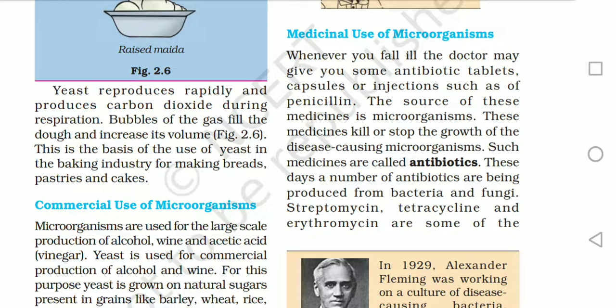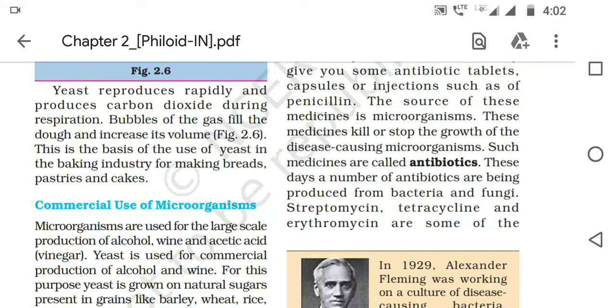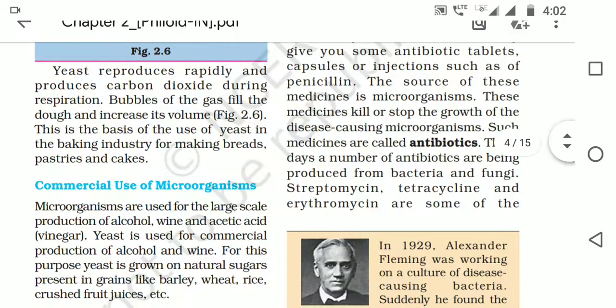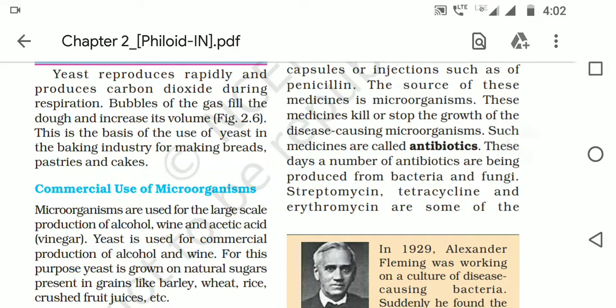Now, there are some antibiotic tablets, capsules or injections that you find, such as penicillin. The sources of these medicines are microorganisms. The medicines will kill or stop the growth of the disease causing organisms. Such medicines are called antibiotics. So that which stops the growth of any particular disease causing microorganism is an antibiotic.